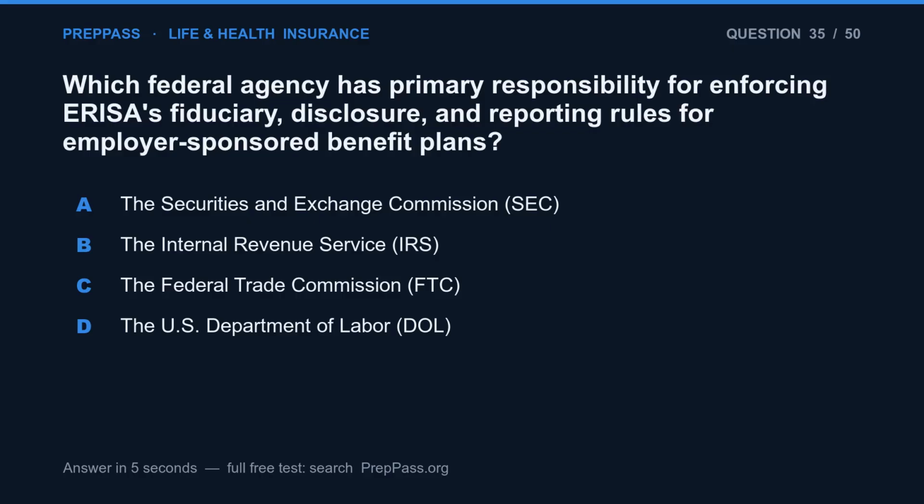Question 35. Which federal agency has primary responsibility for enforcing ERISA's fiduciary, disclosure, and reporting rules for employer-sponsored benefit plans? A. The Securities and Exchange Commission, SEC. B. The Internal Revenue Service, IRS. C. The Federal Trade Commission, FTC. D. The U.S. Department of Labor, DOL.